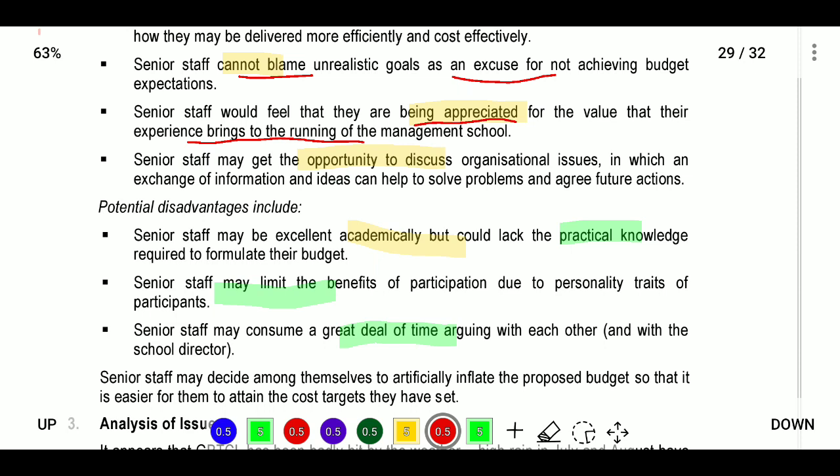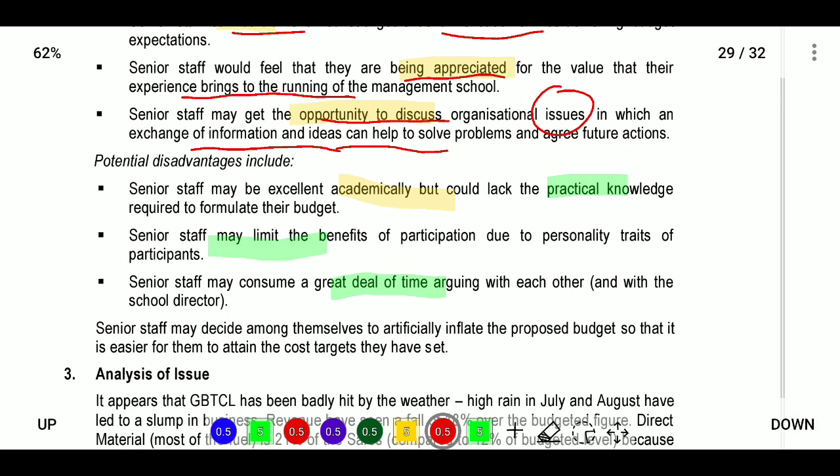Next, senior staff may get the opportunity to discuss organization issues. What are the issues, and what can we do? They can exchange information and ideas, which can help them solve the problems and agree on future actions.